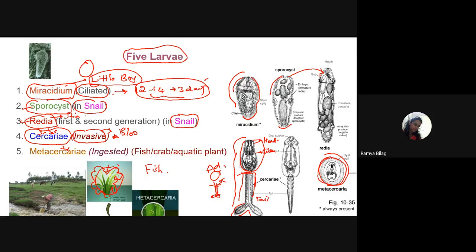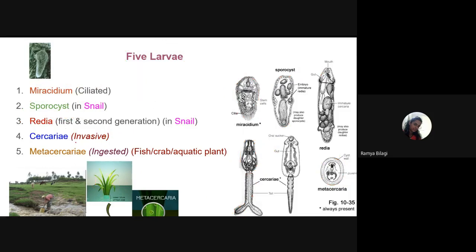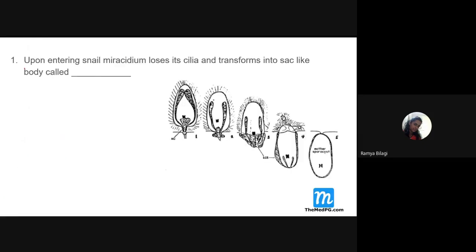So a question is, the cercaria will enter the human by means of what? Through its invasive nature. It will only pierce and enter. Whereas if it is other than blood flukes, any other flukes, they are usually ingested. Remember this. If a man eats infected fish, crab, or aquatic plant, then it will directly enter the man.